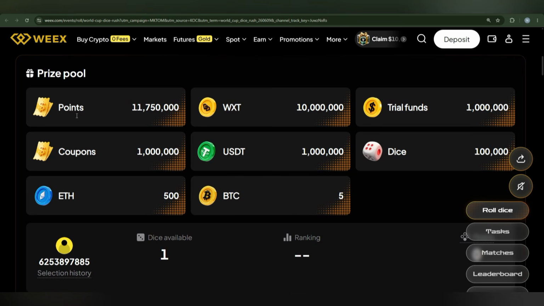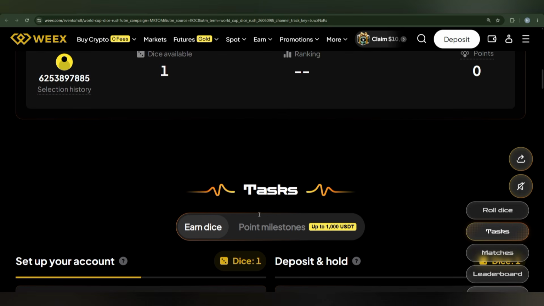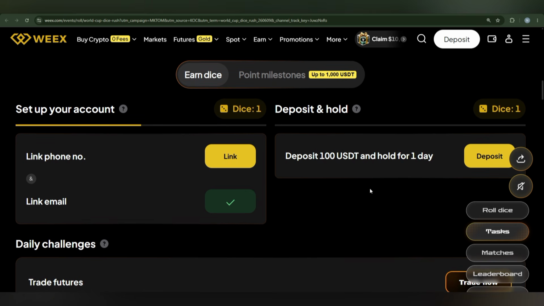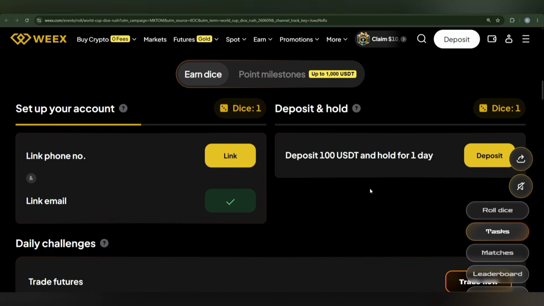Like their first one is about getting some points. There is WXT token and trial fund. So actually you are also going to get here, and there are also some points that you are going to join with linking your phone number. This can also be done with your email link. If you are going to deposit $1, then you can also proceed to the next.